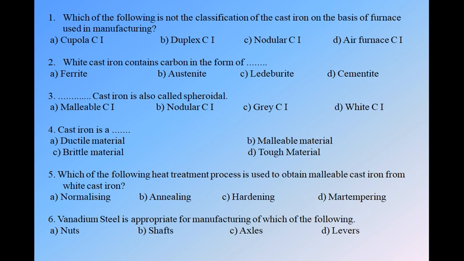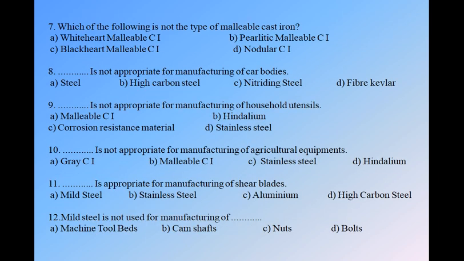Okay, so next question number 7. Which of the following is not the type of malleable cast iron? When we had gone through the designations of cast iron, we saw that malleable cast iron has three types: WM, PM, and BM, that is white heart malleable cast iron, pearlite malleable cast iron, and black heart malleable cast iron. So option D, that is nodular cast iron, is not a type of malleable cast iron. So option D is correct.